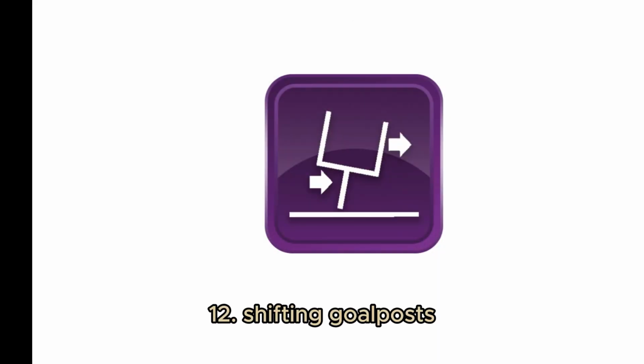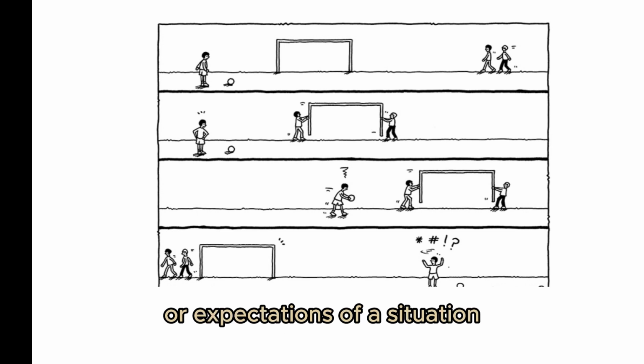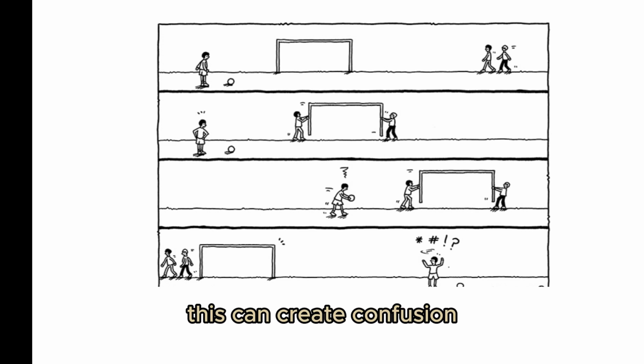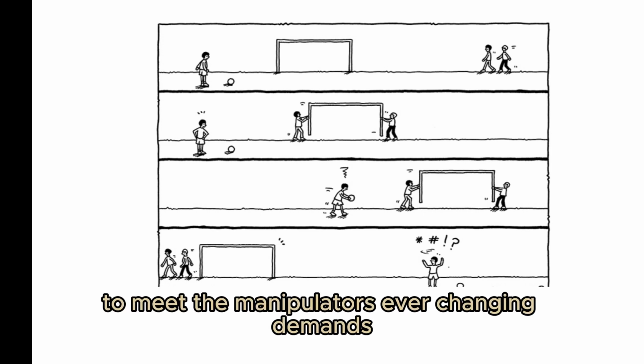12. Shifting goalposts. Manipulators may continuously change the terms or expectations of a situation to keep the victim off balance and maintain control. This can create confusion and make it difficult for the victim to meet the manipulator's ever-changing demands.